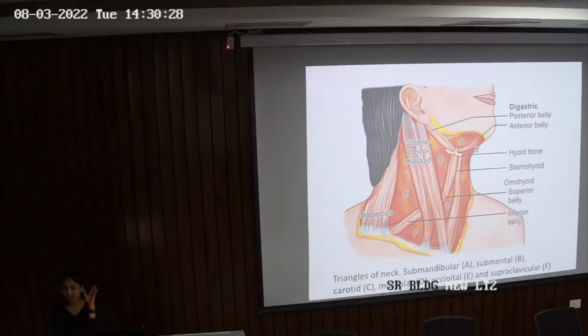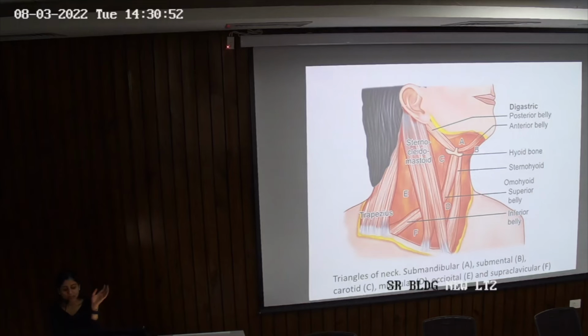Because the triangles of the neck are classically divided by this muscle, which is omohyoid, and the other muscle is posterior belly of digastric. So from the neck perspective, you need to know two muscles which are very important. One is your posterior belly of digastric, and the other is your omohyoid, which is the infra-hyoid group of strap muscles.